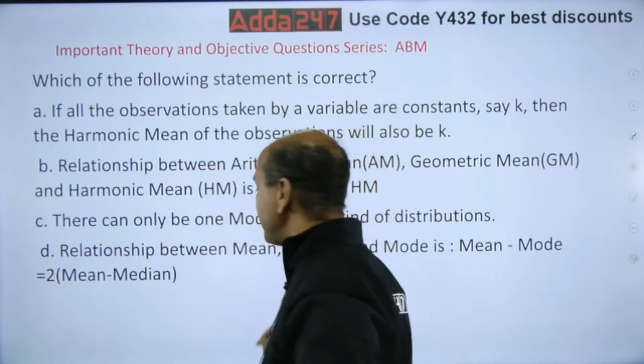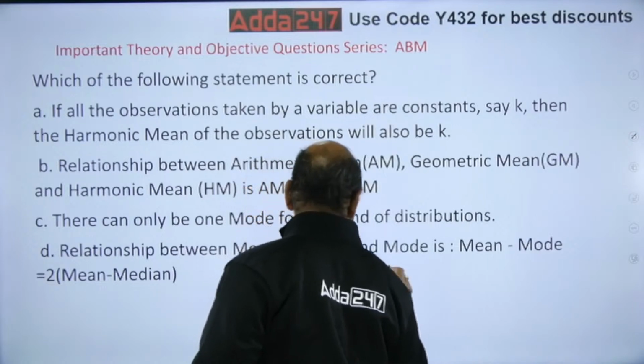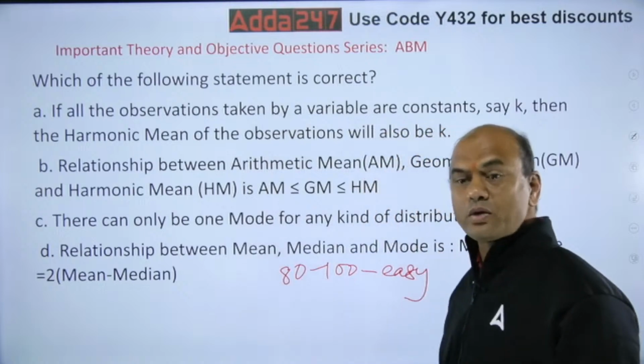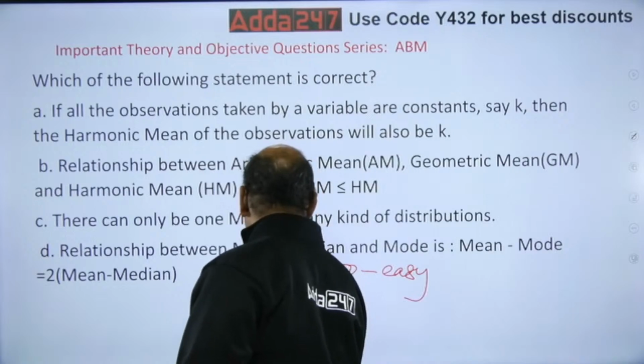Very important point: 80 to 100. Easy ones are there. And what happens? Easy questions are from 80 to 100. And what happens? You go on racking your brains from 1 to 50.